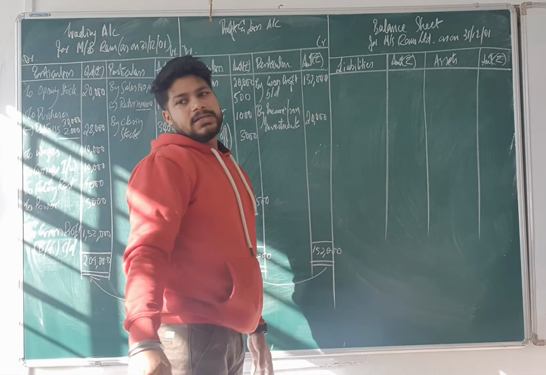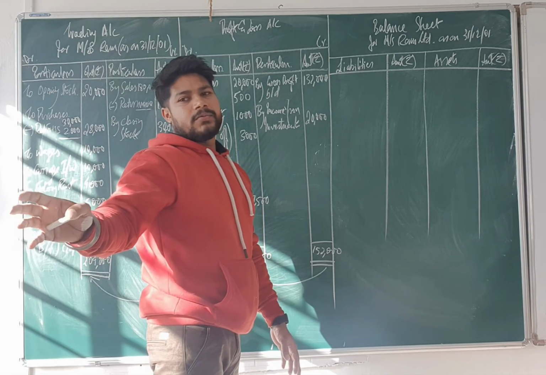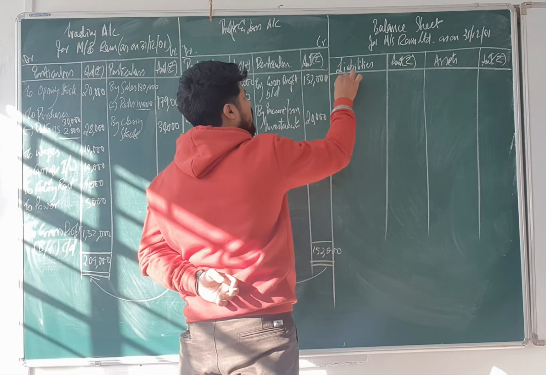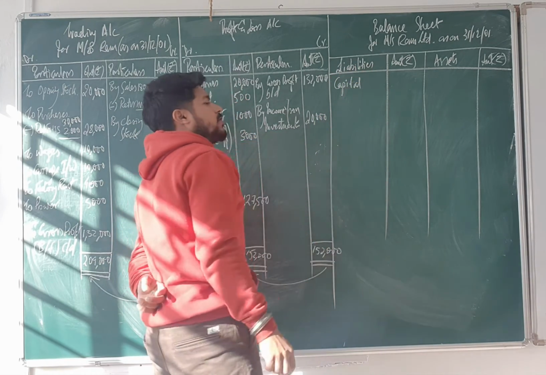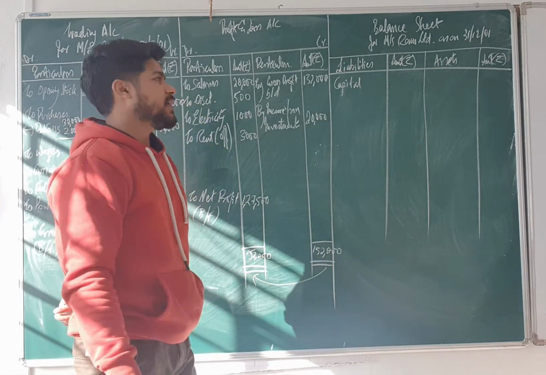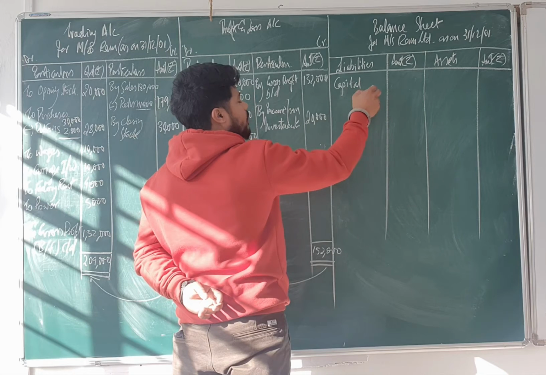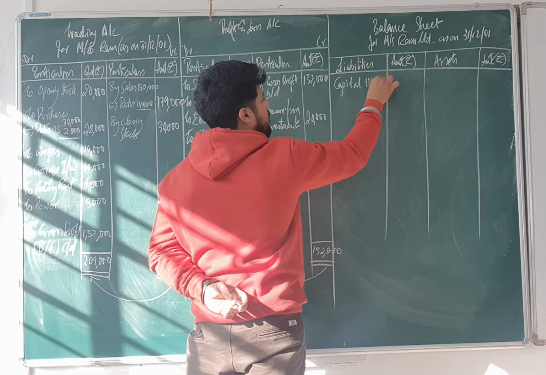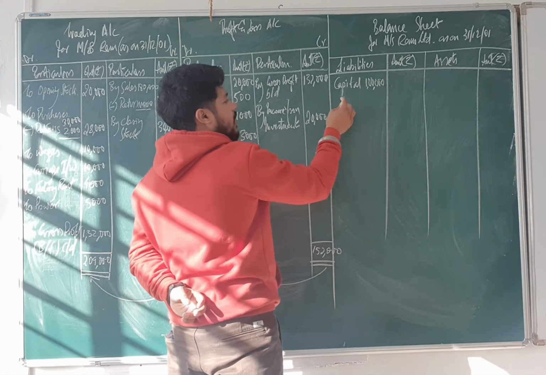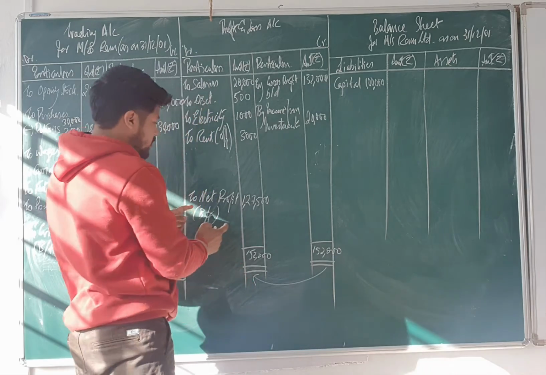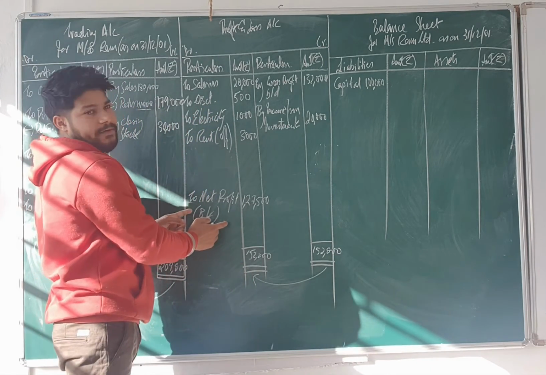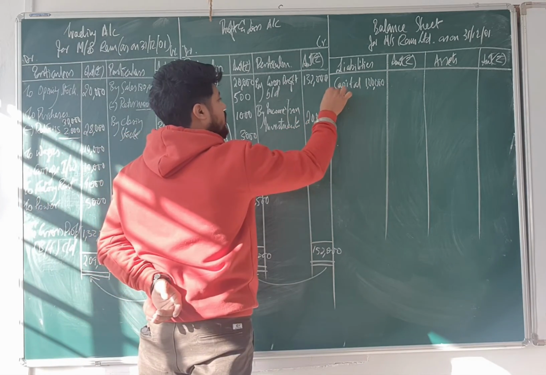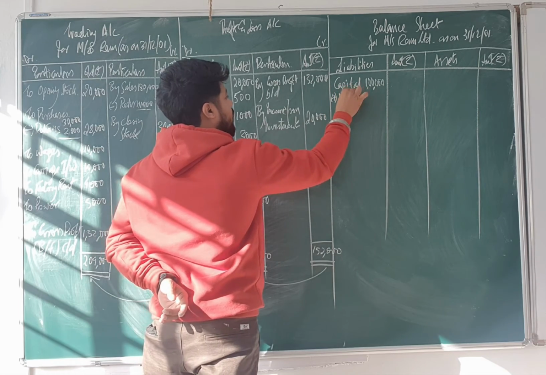And in the liabilities, I have already given you in the question, check whatever liabilities you have. Tell me. First liability is what? Capital given, no? Capital is a liability. You have written, no? Check. It's a liability, and keep it inside. What is the capital amount? 1 lakh. Okay, 1 lakh. And here we will add this net profit. This net profit will be added to the capital. Am I clear?